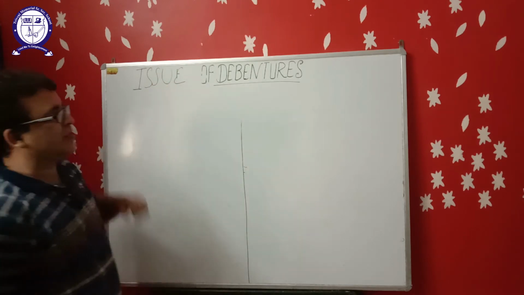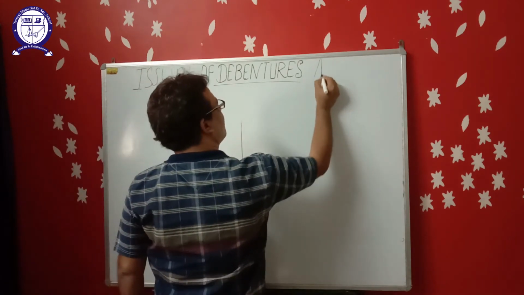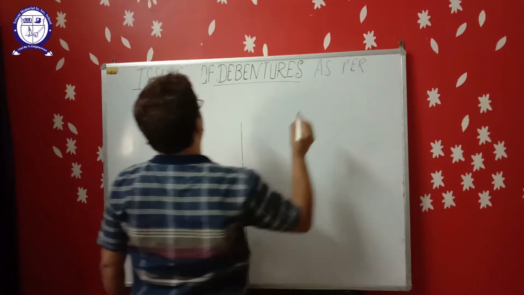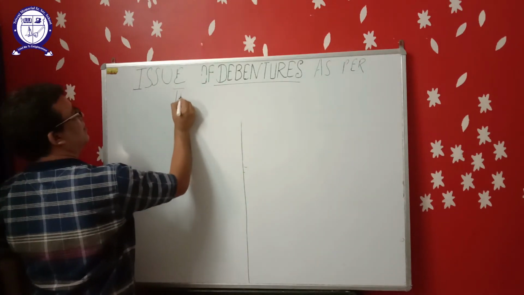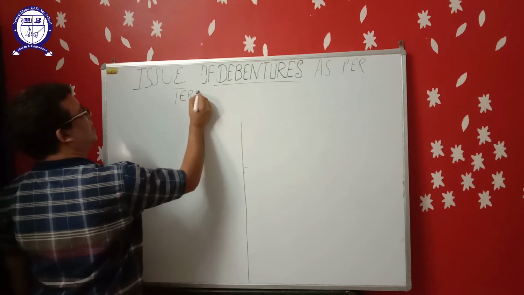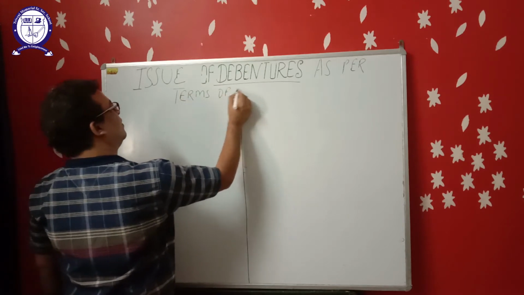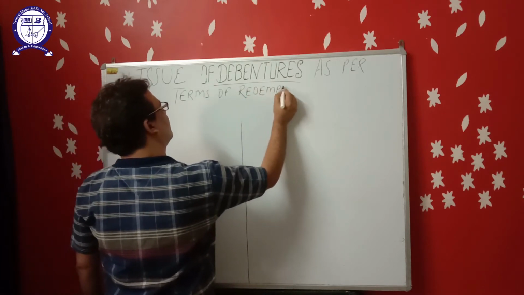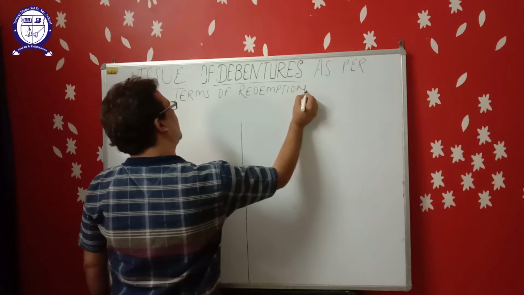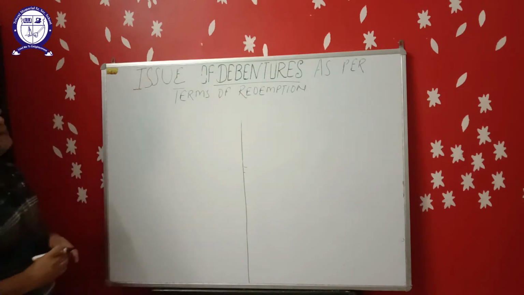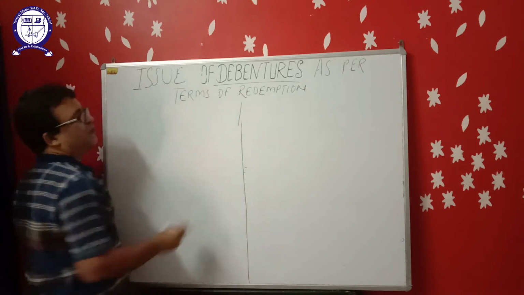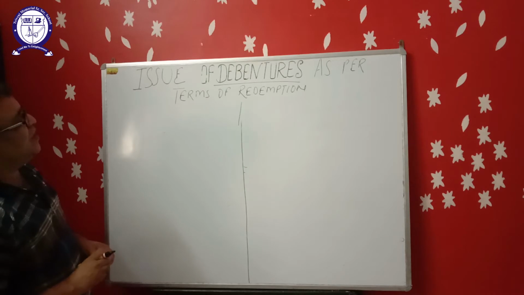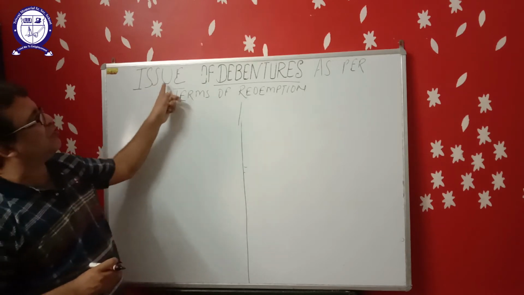When the terms of redemption are given in the question, the entries for the time of issue of debentures will be changed.